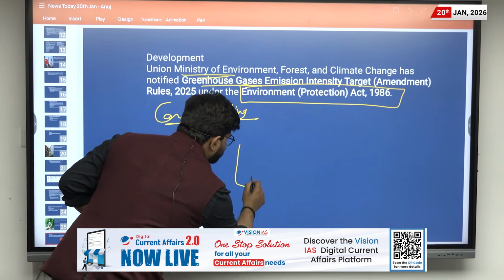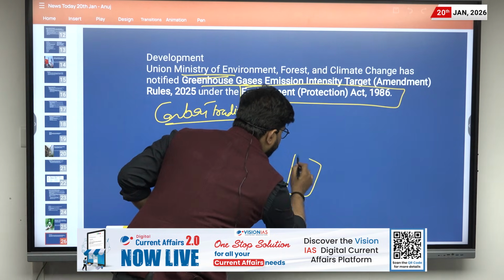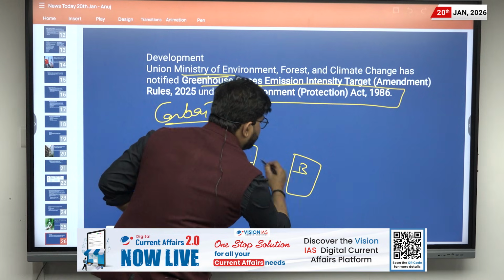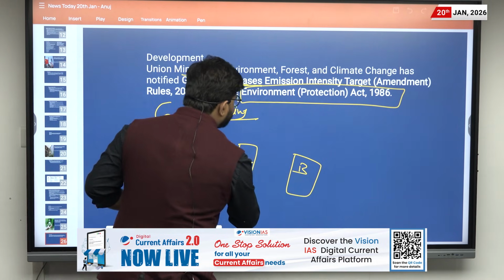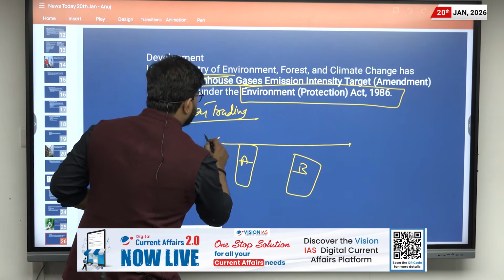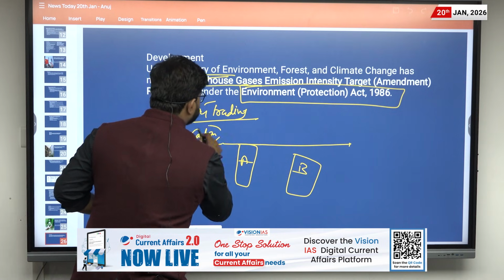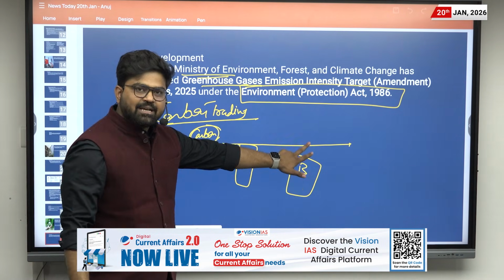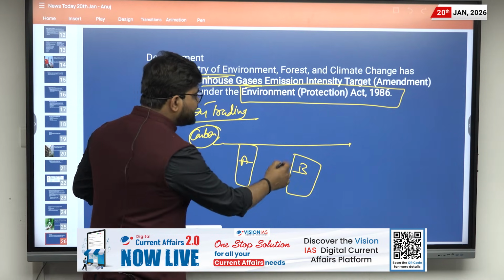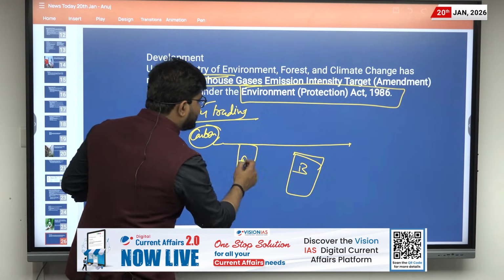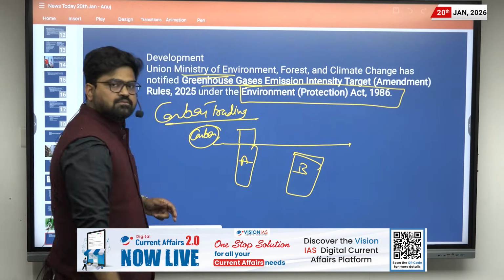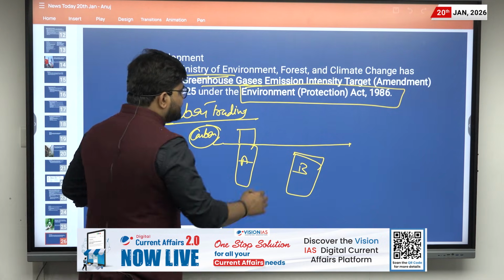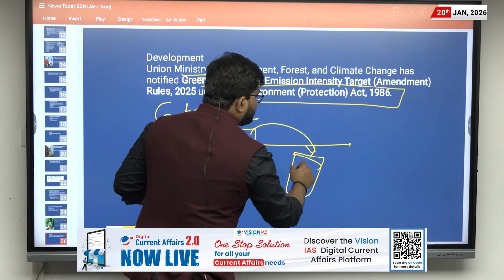Suppose these are the two companies, company A and company B, and they have a target of carbon emission, that they can emit this much carbon. But this one has not emitted that much carbon, so it is below its target, and this one has emitted more carbon. So here this carbon can be transferred,